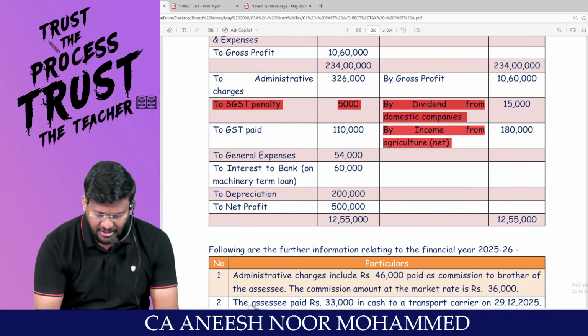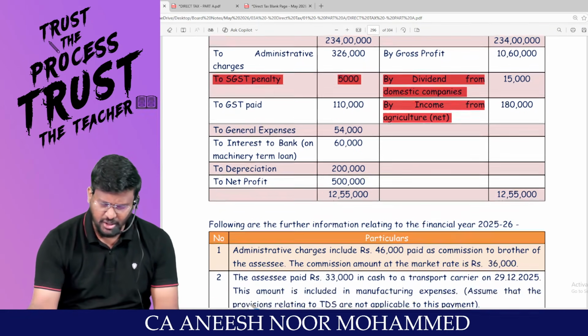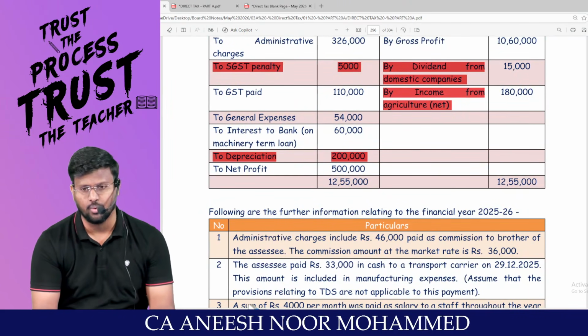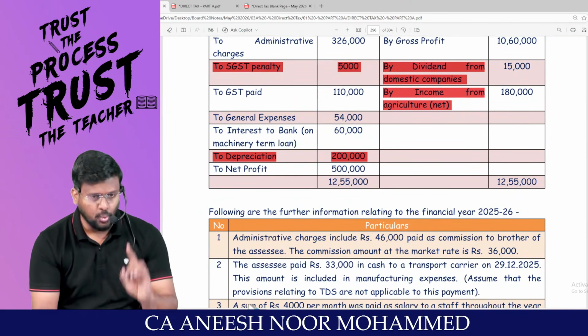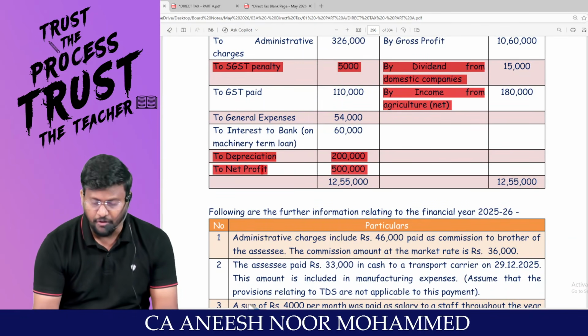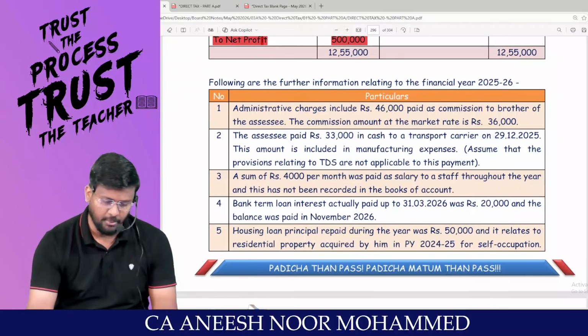General expense, no problem. Interest to bank on machinery term loan is allowed. Depreciation generally will be as per books of accounts, should be added back, and we calculate the depreciation as per the Income Tax Act. This is a wrong net profit. We have to start the game with the net profit.